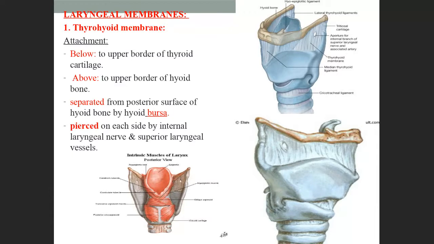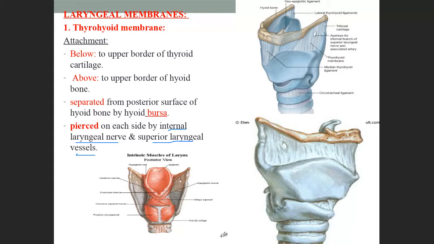And I told there is a small hole. Through this hole pass the internal laryngeal nerve and laryngeal vessels, piercing the membrane.